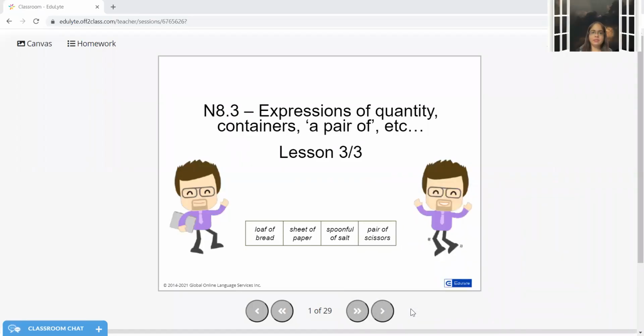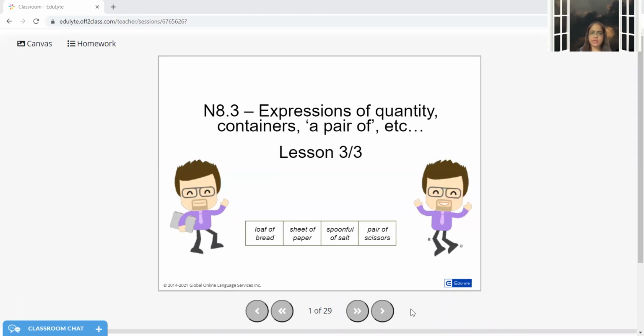Hello everyone, my name is Shrishti and in this video we will try to understand the expressions of quantity, containers, a pair of, a spoonful of, a pinch of. There are so many terminologies that we use to express the quantity. We will try to discuss that in detail. Let's start. So I have few examples for you. A loaf of bread, a sheet of paper, a spoonful of salt, a pair of scissors.